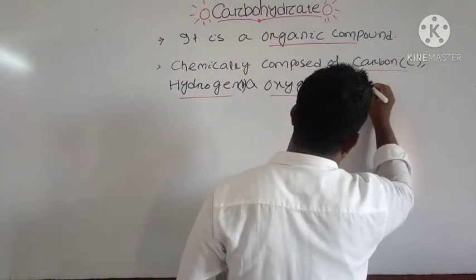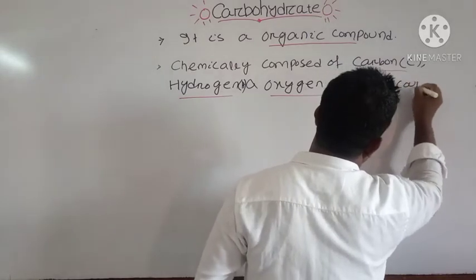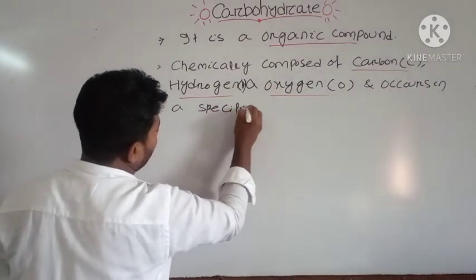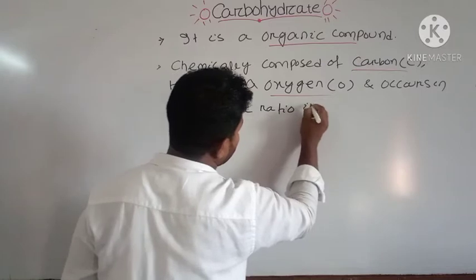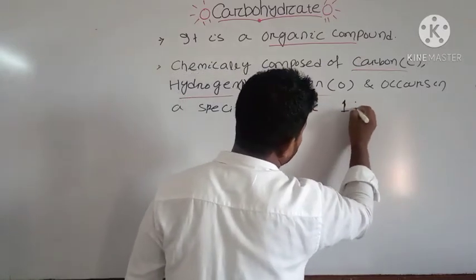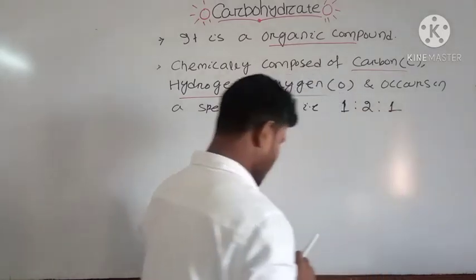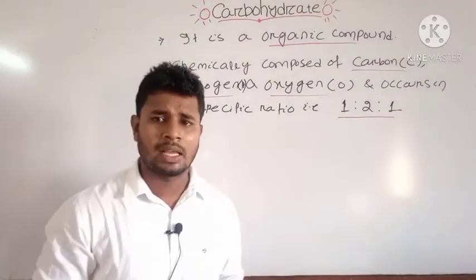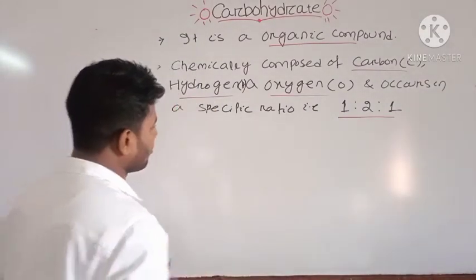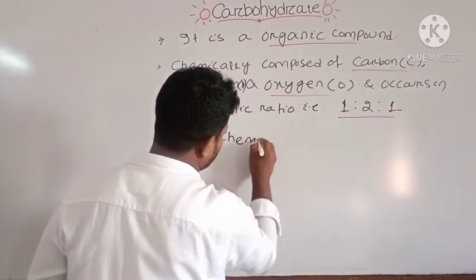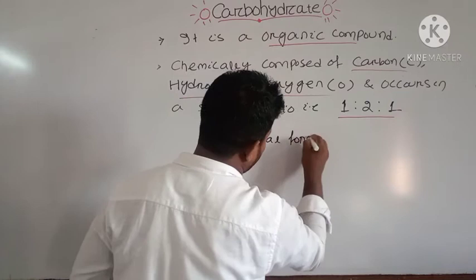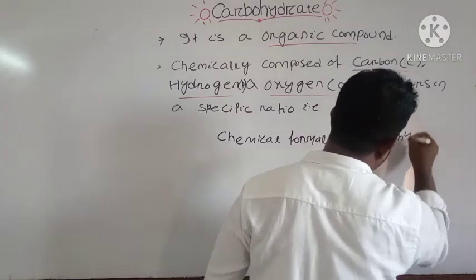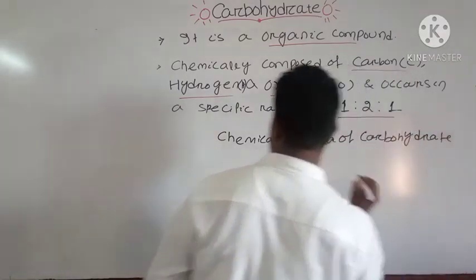Composed of carbon, hydrogen and oxygen, and occurs in a specific ratio. What is that ratio? That is 1:2:1. This is the ratio for carbon, hydrogen, oxygen that are present inside your carbohydrate. And if you write down the chemical formula of carbohydrate, what is the chemical formula of carbohydrate?